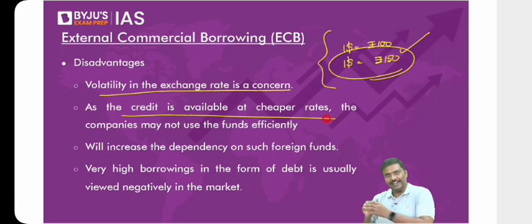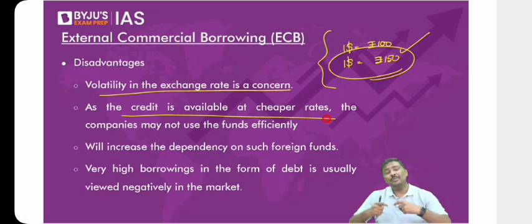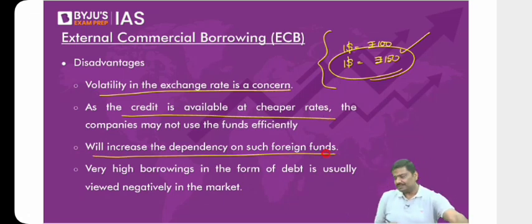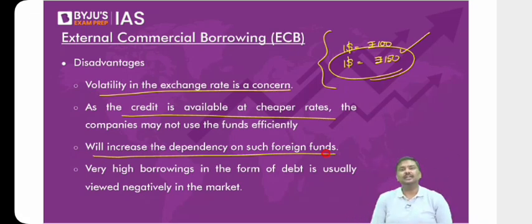You can borrow in India, you can borrow in USA, you can borrow in UK. Will you be using the money very, very efficiently? No. Because more and more credit is available, you might have a relaxed approach towards efficiency of utilization of money. Next one, it will increase the dependency on foreign funds. Companies will become more and more dependent on the foreign market rather than the domestic market. And that's a problem.